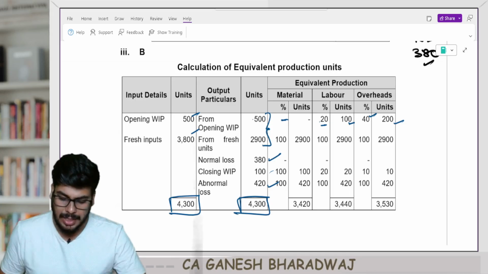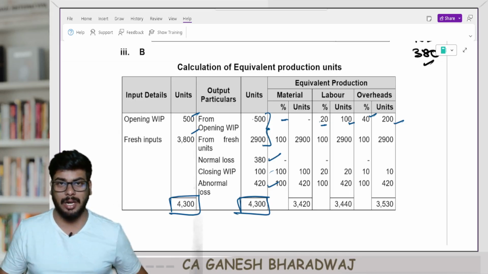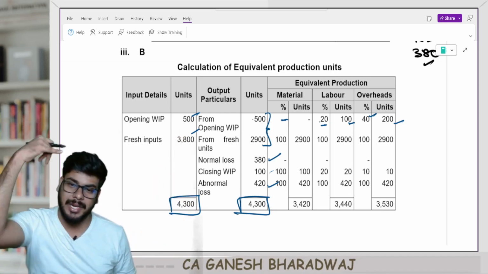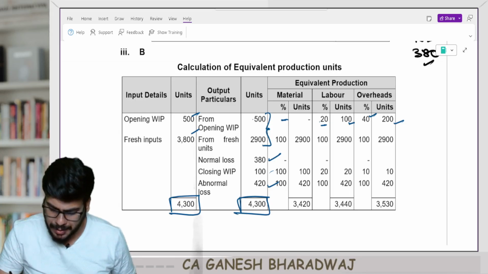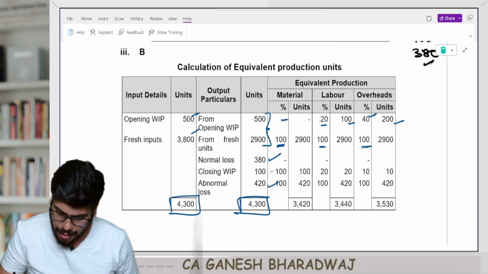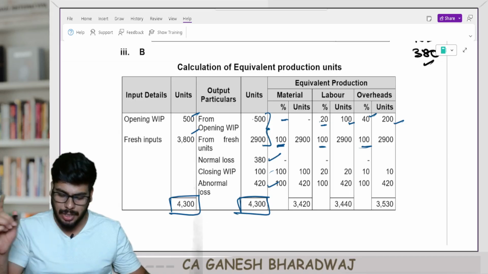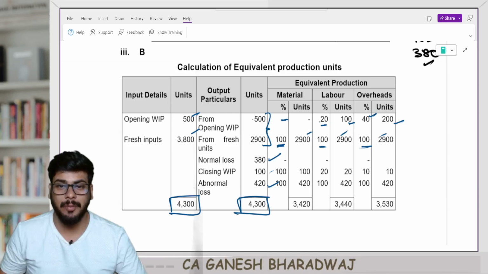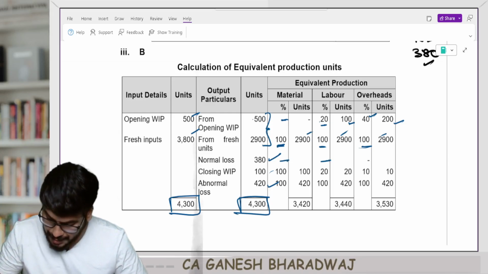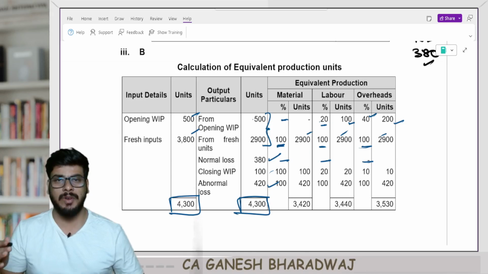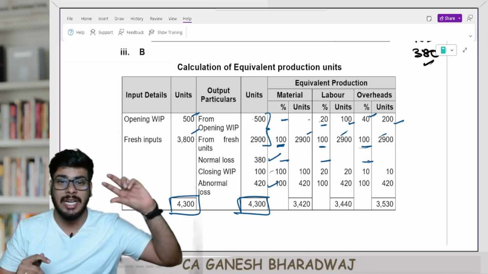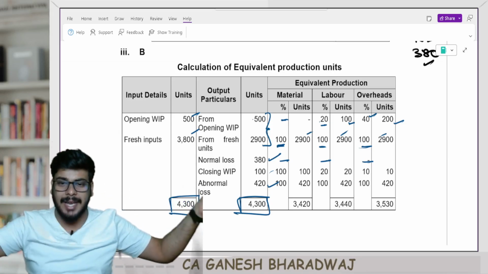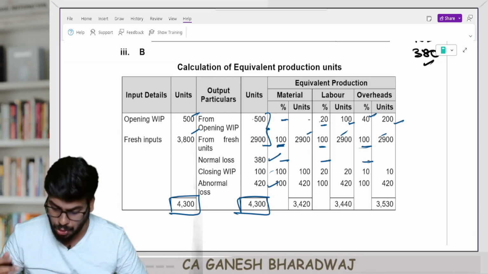Clear with this, guys? Next, units introduced and completed. Now I began from scratch, and by the end of the period I have also finished it fully. So the degree of completion is 100, 100 and 100. So multiply that 100% with 2,900, you get 2,900 each. Clear with this, guys? Normal loss obviously should not be considered. Why? Because in your equivalent production you only considered the expected good units. Expected good units means everything except your normal loss units. Correct? We all know all these things, right?